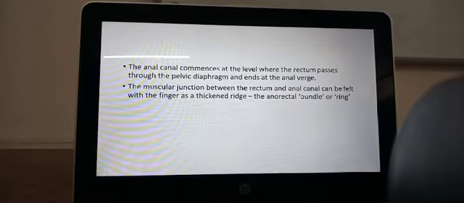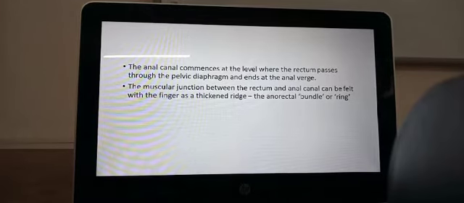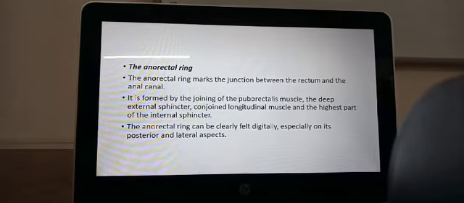The pelvic diaphragm is nothing but the muscles between the rectum and the anal canal. This can be felt with the finger as a thickened ridge when you examine the patient, and it is called the anorectal bundle or ring. Now, what is the anorectal ring? The anorectal ring marks the junction between the rectum and the anal canal. The rectum ends, the anal canal starts.